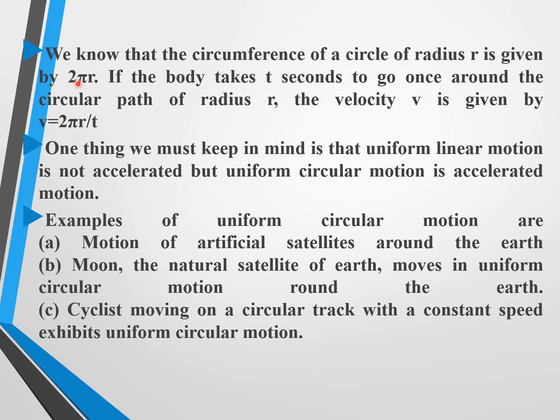One thing we must keep in our mind, uniform linear motion is not accelerated, but uniform circular motion is accelerated motion. Examples of uniform circular motion are the motion of artificial satellites around the earth. The Moon, the natural satellite of the earth, moves in a uniform circular motion around the earth, and a cyclist moving on a circular track with constant speed exhibits uniform circular motion.